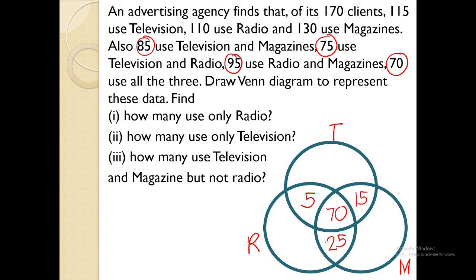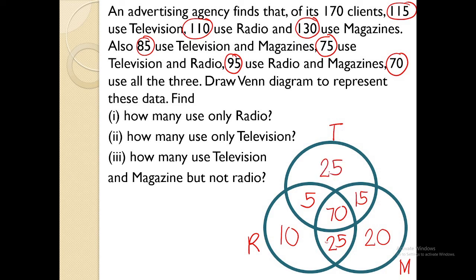Now let's go to magazine. So 130 minus 15 minus 70 minus 25. That will give us 20. Let's go to radio. So 110 minus 5 minus 70 and minus 25. That will give us 10. For television, 115 minus 5 minus 70 and minus 15, that will give us 25.